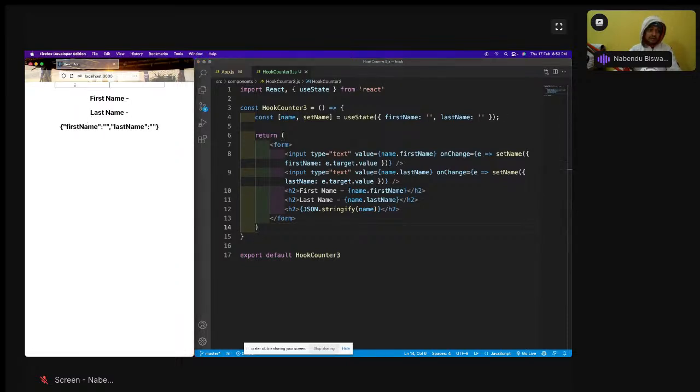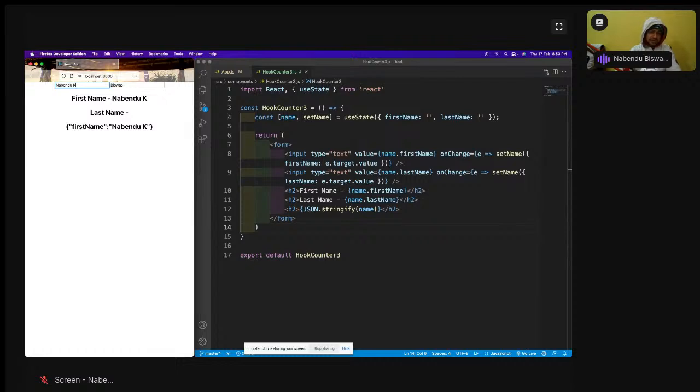Okay, so let me refresh it. Let me come back again. So I'll do Bindu first name. See what just happened. So the object, the first name was removed. When I'm typing in the last name, it is removed, and when I'm typing in the first name, the last name is removed. Why is it happening? This is happening because in a class-based component, everything is an object. So there is something like object updating and merging.